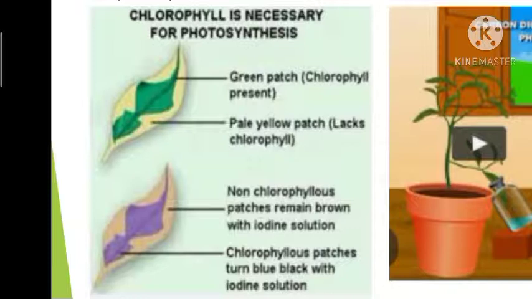Okay. Now one such leaf is taken, and after taking the trace we are putting it in boiling water so all the tissues will be fixed. Okay, after that we are putting it in boiling alcohol.